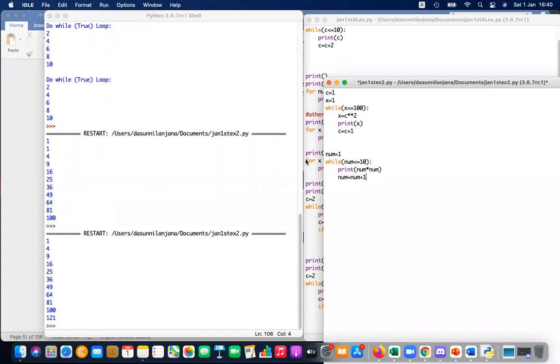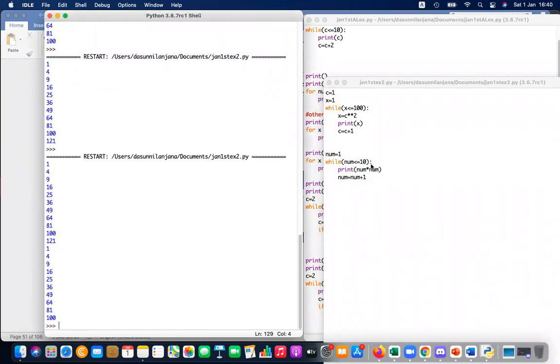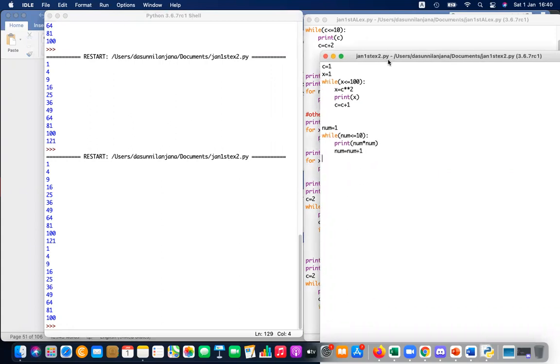Check that answer also. You start from 1 to 10, printing num times num. So it's printing 1 to 100. That is also an easy way of doing that. Okay, let's write this down. What about the triangular numbers then? Triangular numbers.